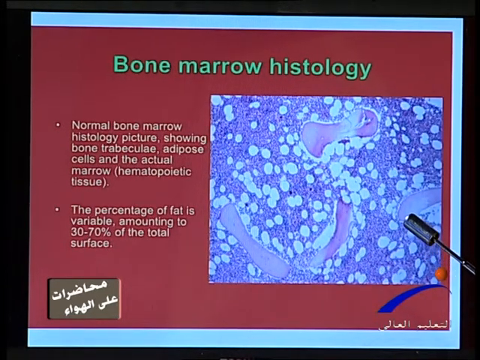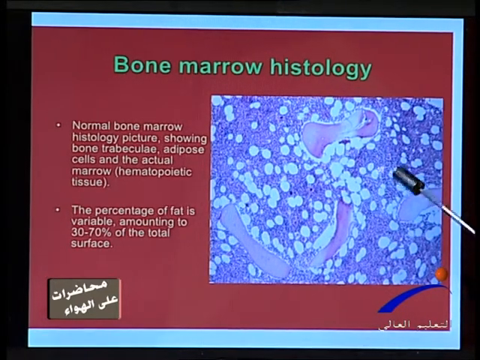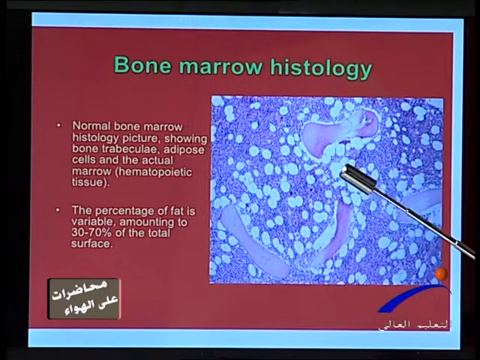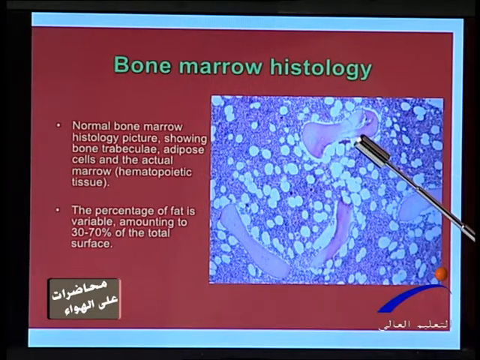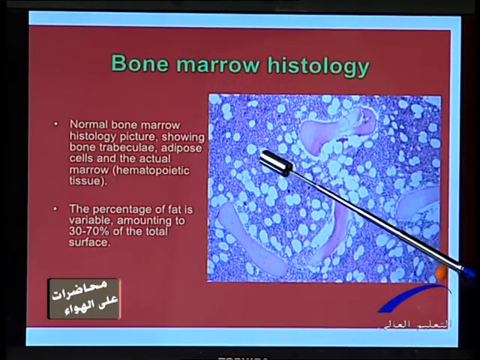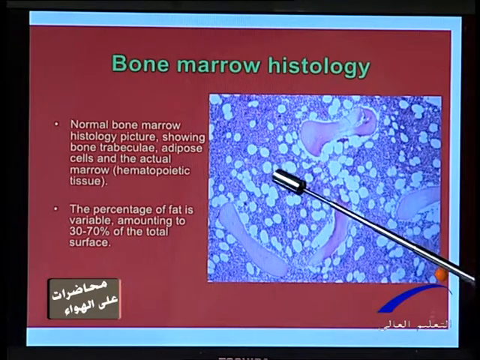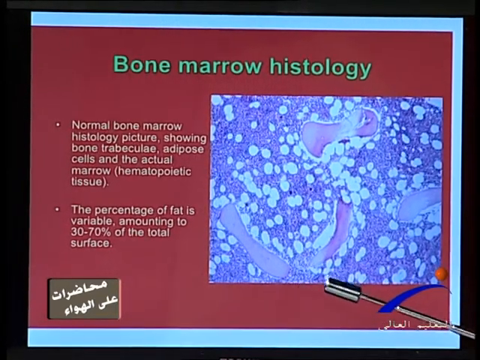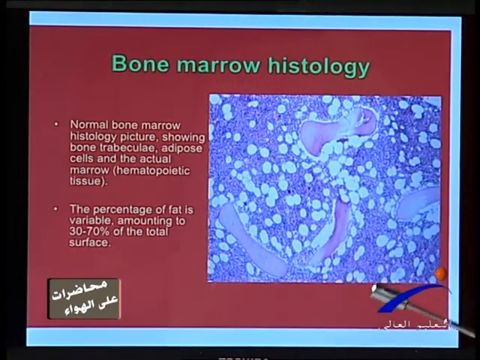In young infants and children, most of the marrow is red marrow. This means it's active marrow. With older age, the red marrow is replaced by fatty marrow, and the percentage of fat cells starts to increase, and the amount of hematopoietic cells starts to decrease.